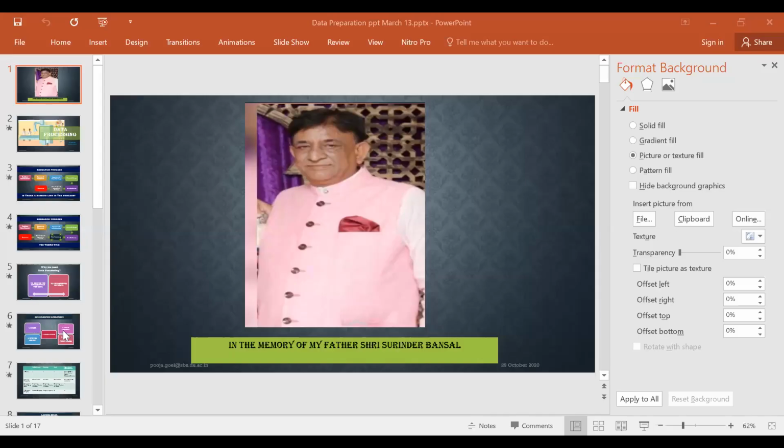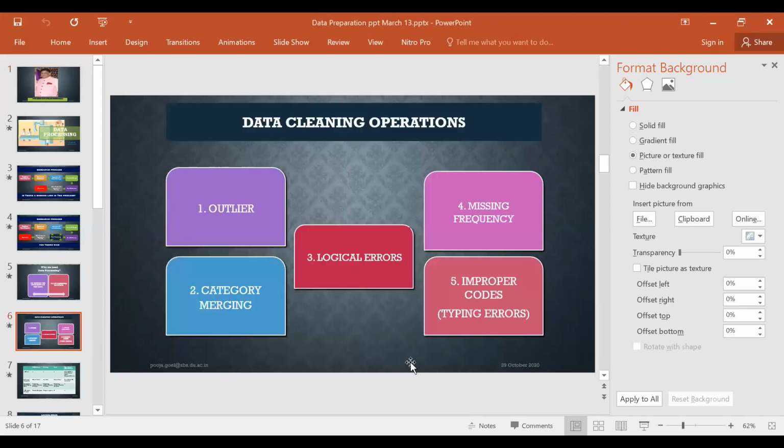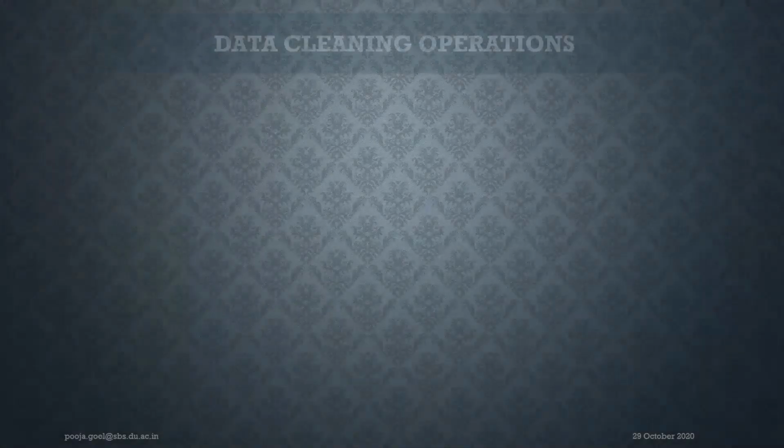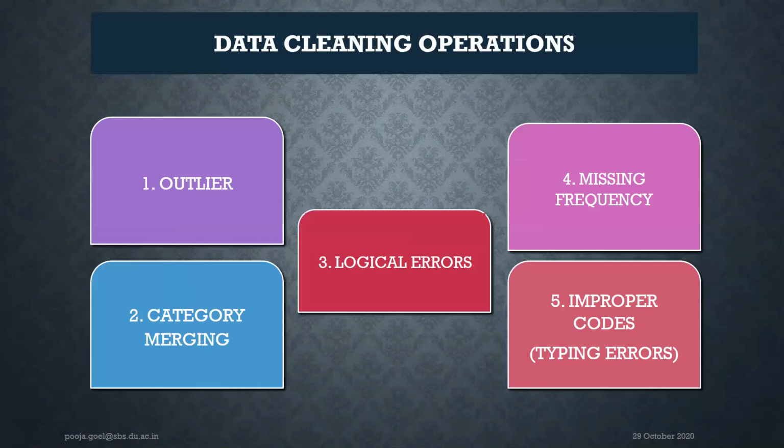we found out what major errors, problems, or areas of concern there are, and we discussed them. What were those major concerns? The first one was, I hope you can see that. The major ones were outlier, category merging, logical error, missing frequency, and improper codes.